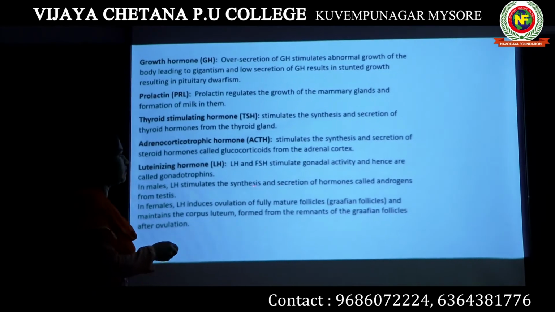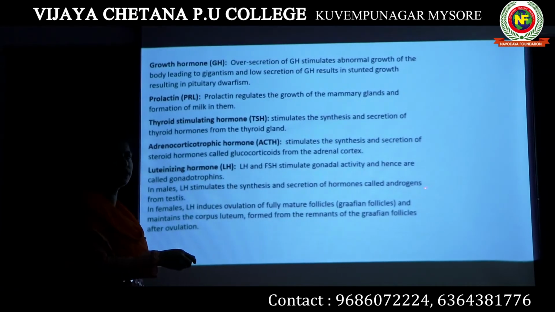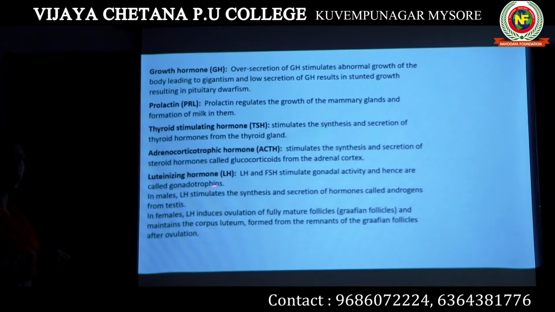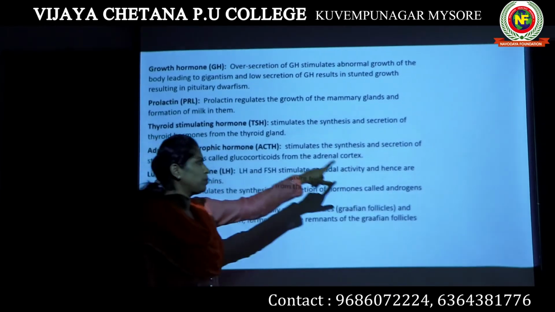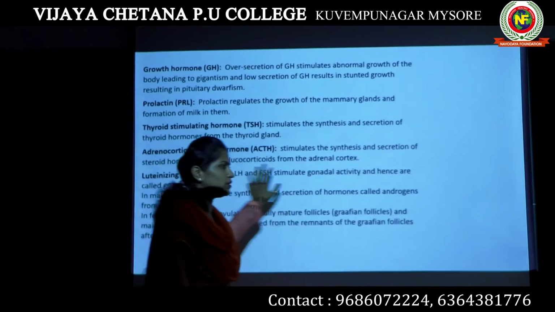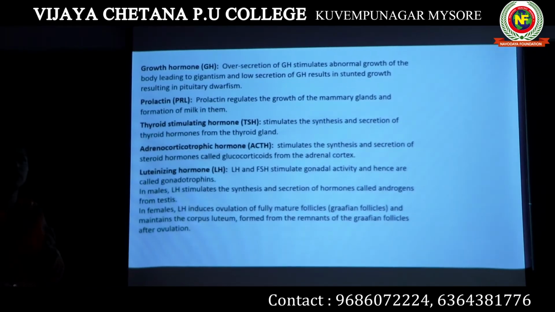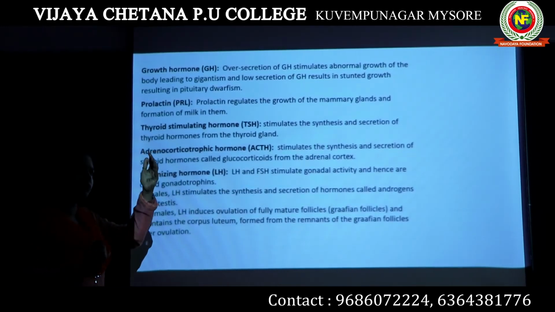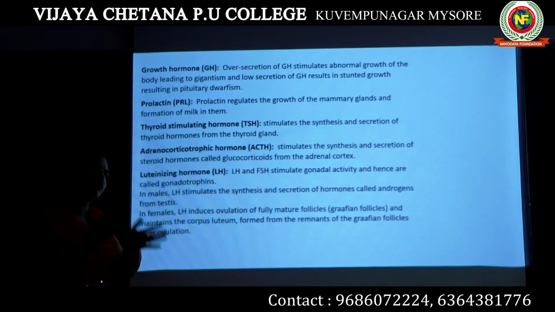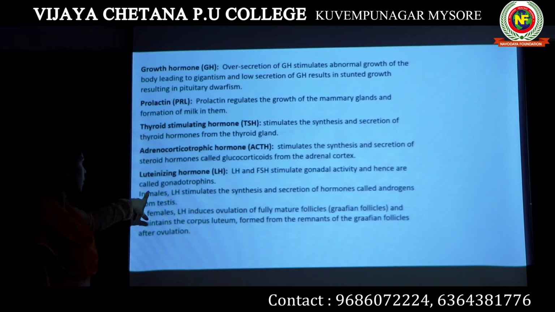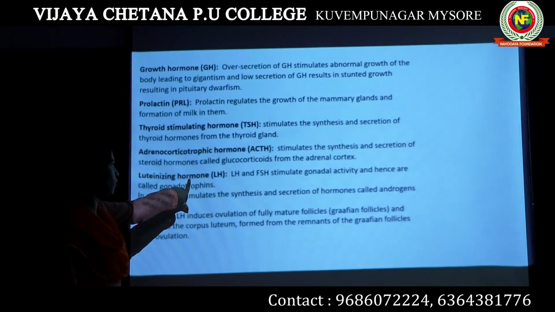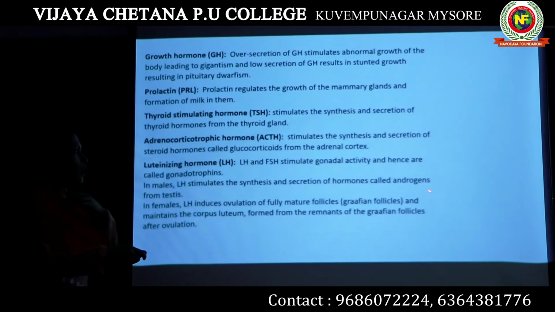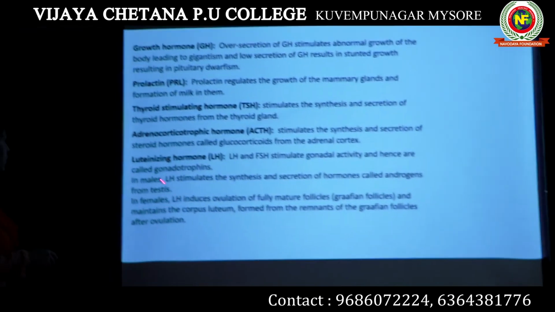In male, it stimulates the synthesis and secretion of hormones called androgens from the testis. When the luteinizing hormone comes from the pituitary gland, only then does the male produce androgen in the testis. We can interrelate: one hormone comes from your brain, and only when it comes does your testis or ovary start producing another hormone. That is the stimulating effect. So in male, LH increases the synthesis and secretion of androgens from the testis. In female, the effect is different.